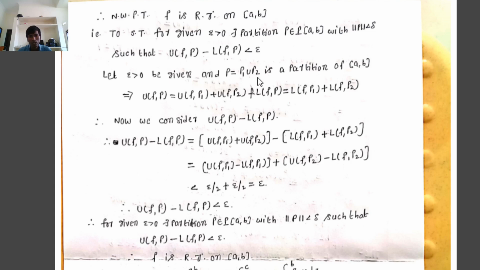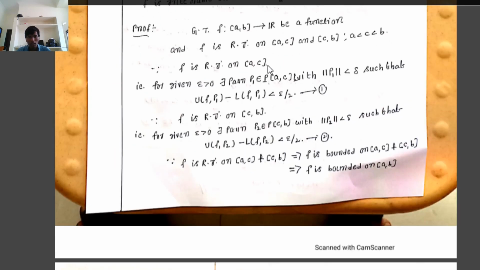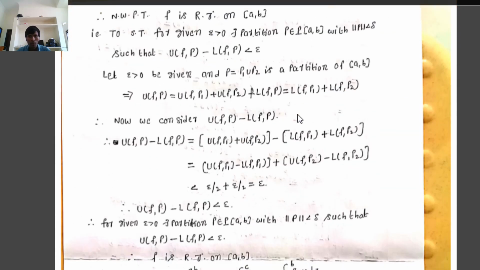Now we consider P equal to P1 union P2, which is a partition of the closed interval [a, b], where P1 is a partition of the closed interval [a, c] and P2 is a partition of the closed interval [c, b]. Then automatically P1 union P2 is a partition of the closed interval [a, b].